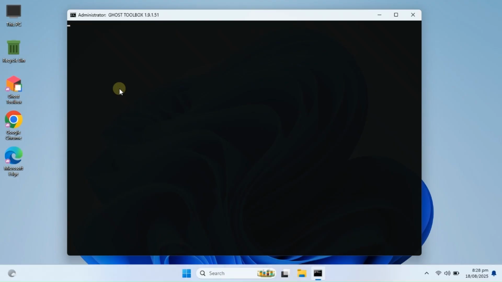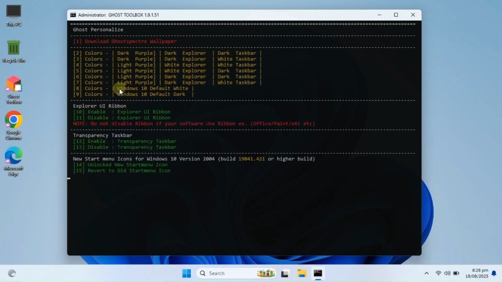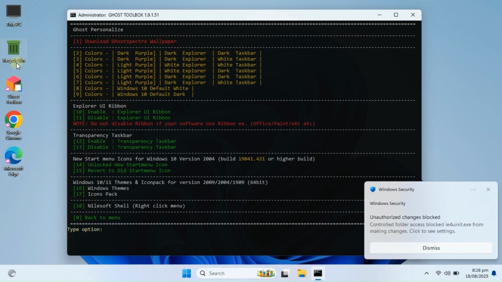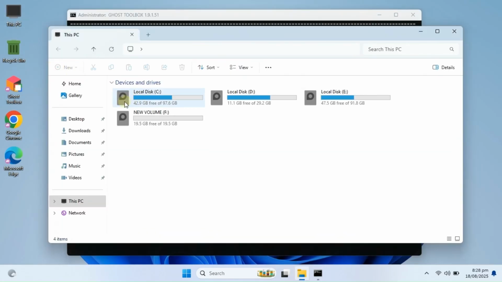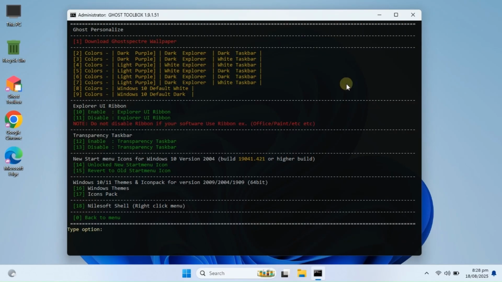And within a few seconds, you can see that my selected pack has been successfully applied. If you don't like it, no worries.